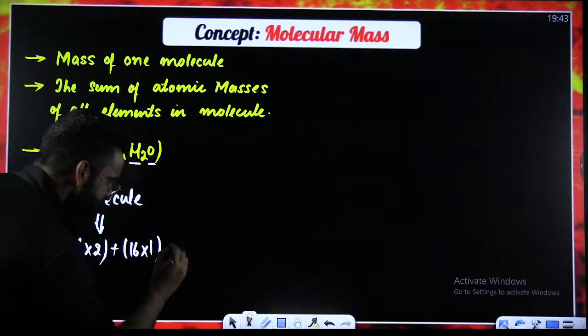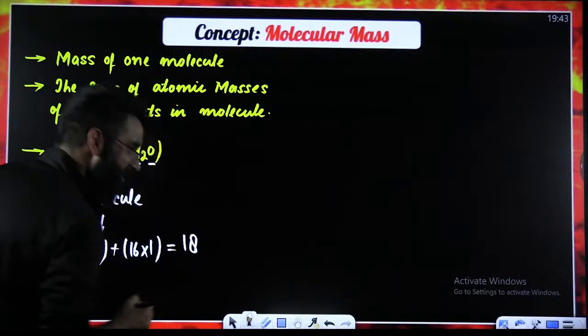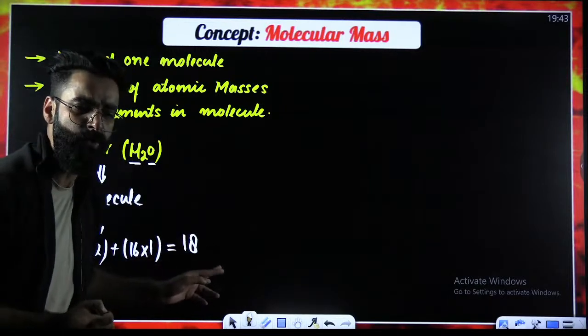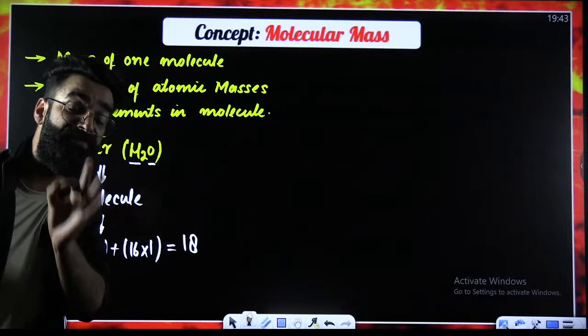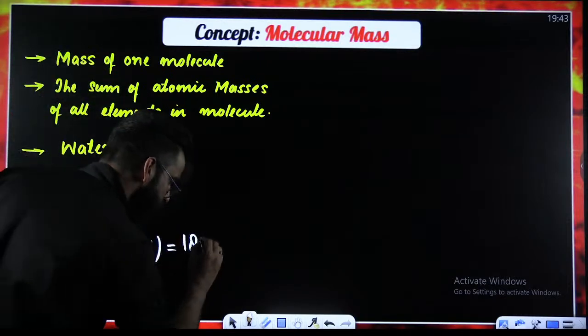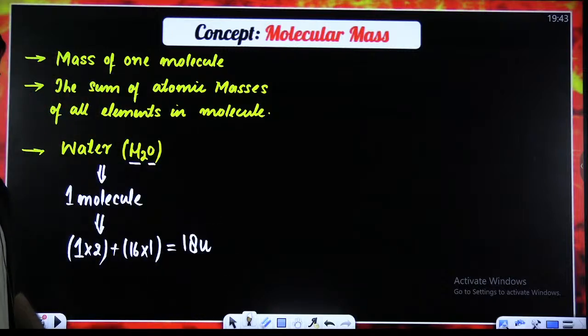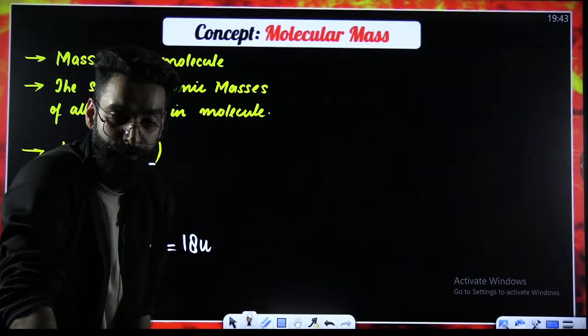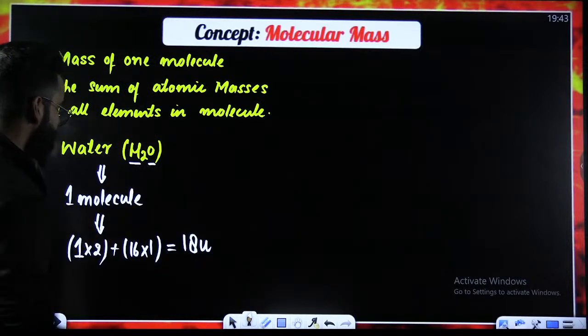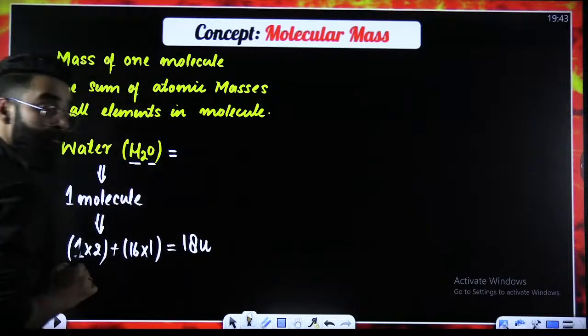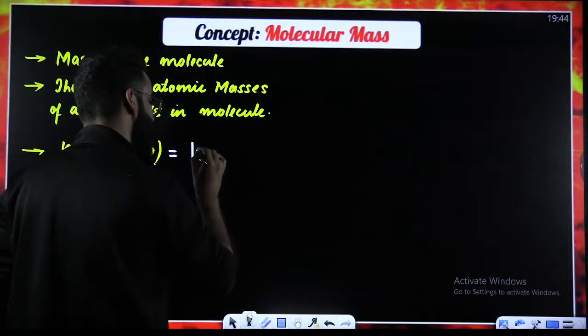So when you solve this, this value comes out to be 18. Now, you can either write AMU, or you can write U, or you can write D. But preferably, we write U over here. Okay? Preferably, we write U instead of AMU. Perfect? Right? Now, people, what did we get? We got the molecular mass of water as 18U.